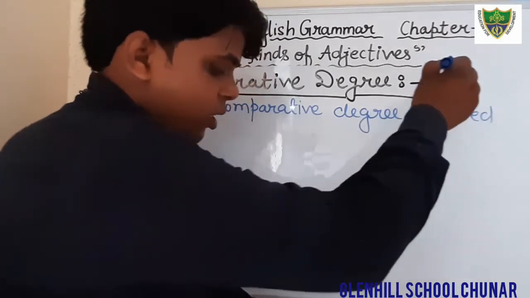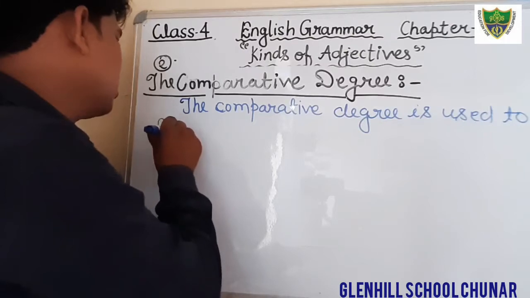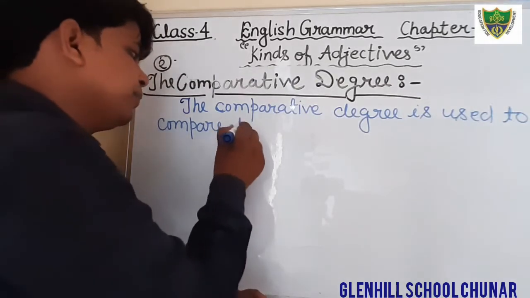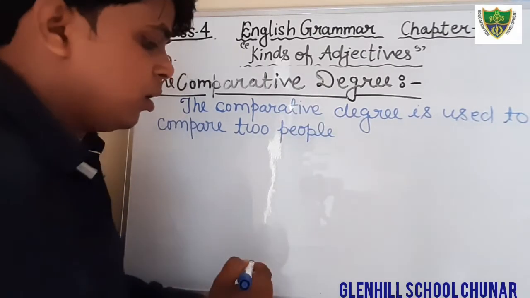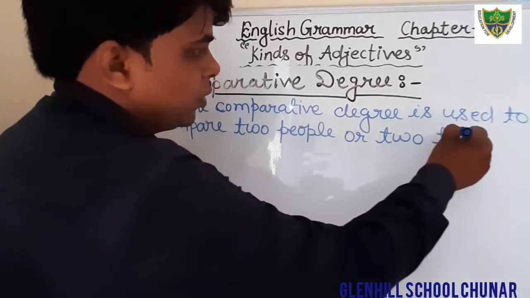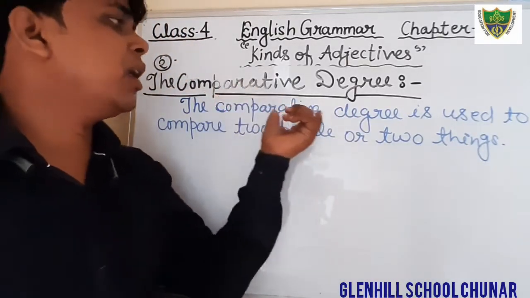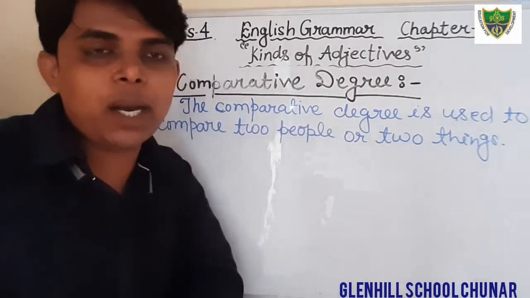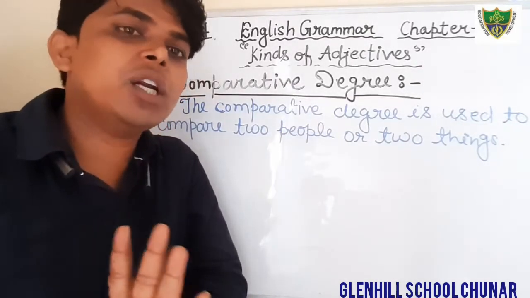The comparative degree is used to compare two people or two things. As I have already told you, in this degree we compare two things, two objects or two persons.